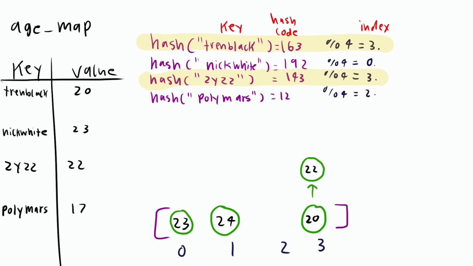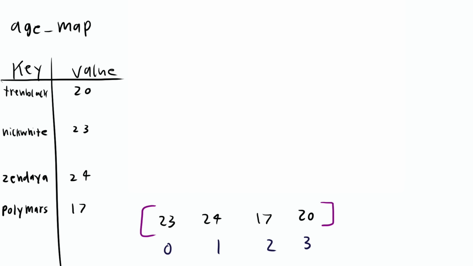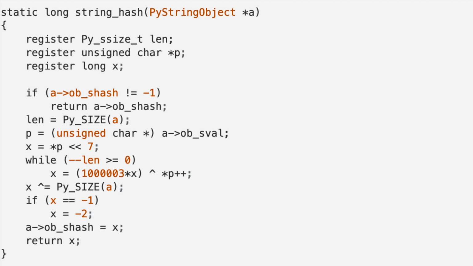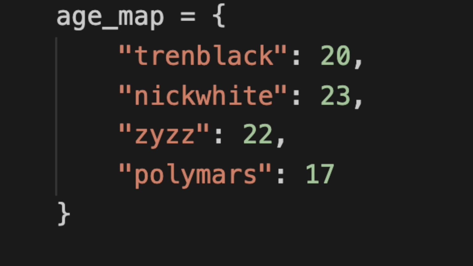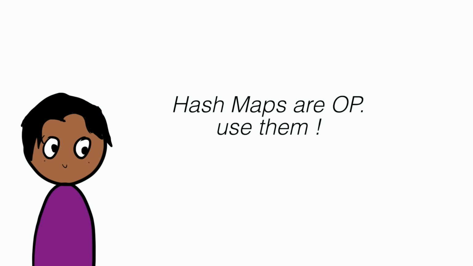This is why a hash map is not strictly O of 1, because if you write some god-awful hash function, then it won't be balanced and we will have to do a lot of linked list traversing. Good hash functions evenly spread out hash codes. In practice, modern languages use very good hash functions, so you don't have to write your own. An example of a hash map is the dictionary in Python or the object in JavaScript. And remember, constant lookup of data is very overpowered, so try to use it when you can.